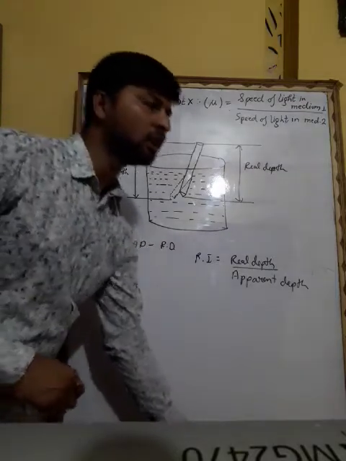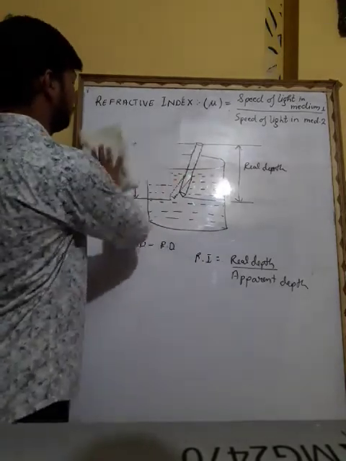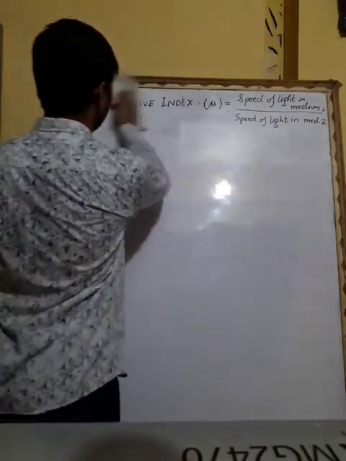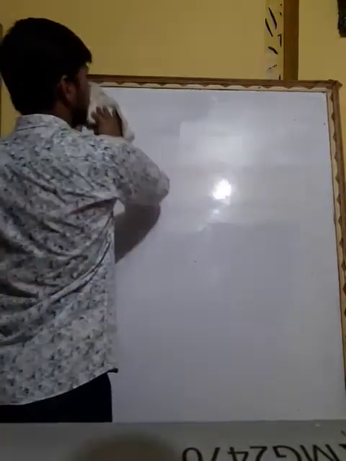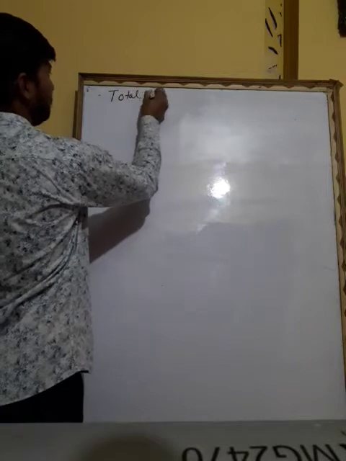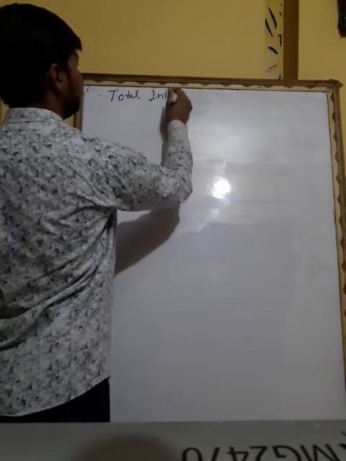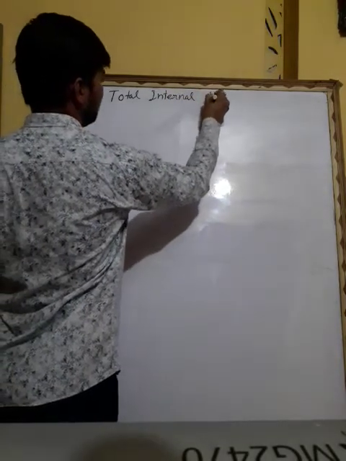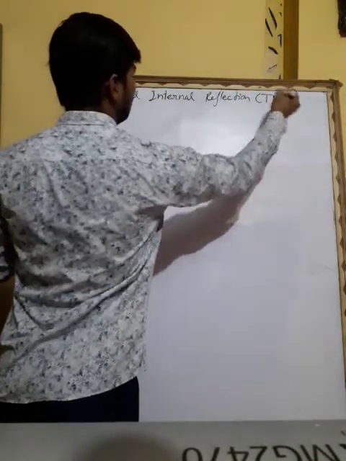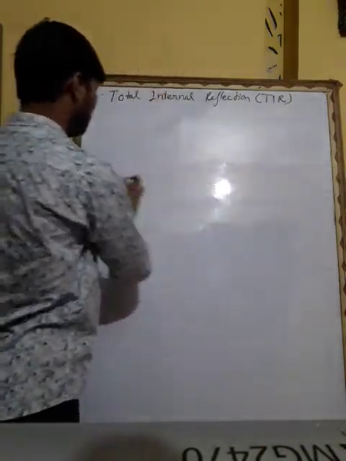Now let us talk about another example, or you can say we talk about total internal reflection. Our next topic will be total internal reflection. What do you say, TIR? Now see, total internal reflection. What happens?